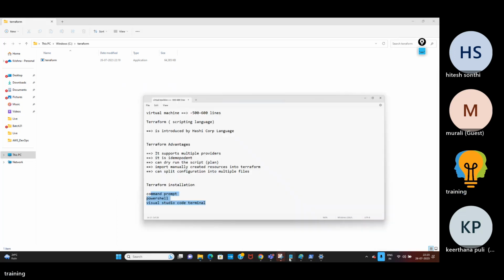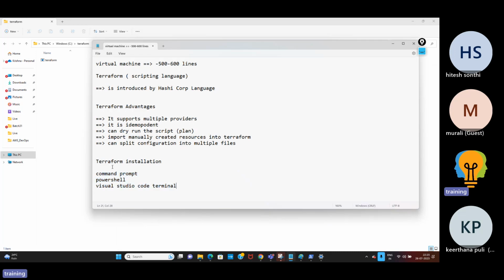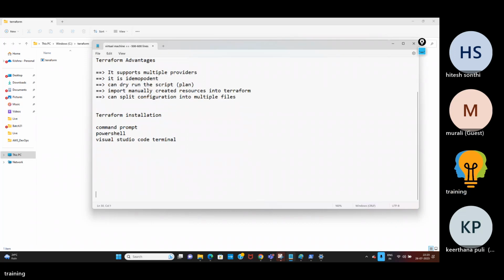Now, for example, I want to write some Terraform code. I can write the Terraform code anywhere, like Notepad, Notepad++, or any IDE.